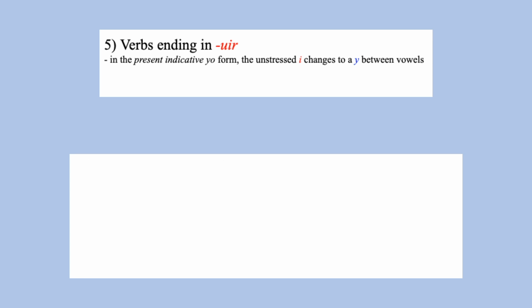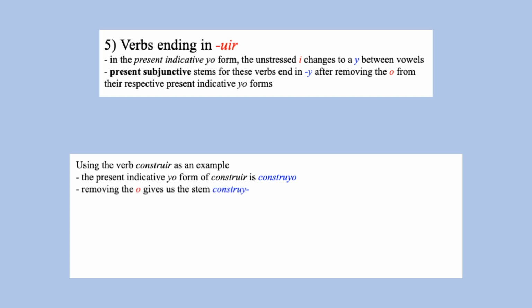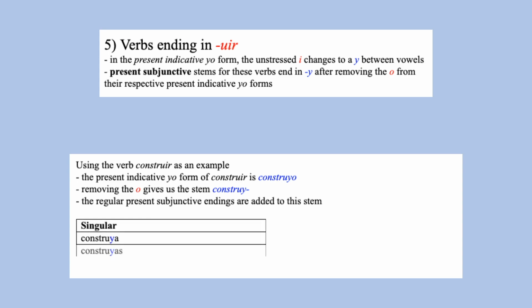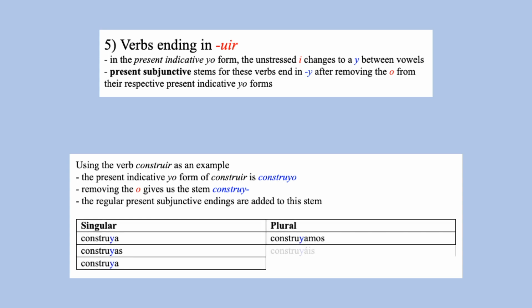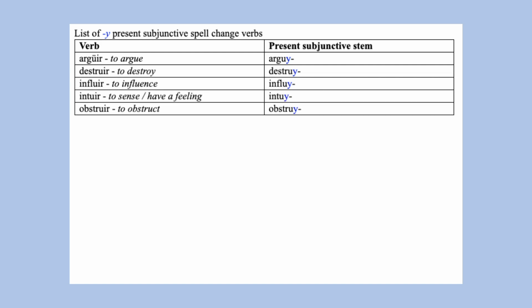Weird verbs in the first person singular present tense form change the i to a y, and the present subjunctive stems for these verbs end in y once we remove the o from the first person singular present tense form. So for construir, the first person singular present tense form is construyo. We remove the o, giving us the stem construy. And to this stem we add the present subjunctive endings: construya, construyas, construya, construyamos, construyáis, construyan. Here are several weird verbs and their present subjunctive stems ending in y.